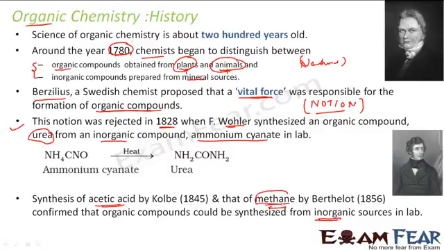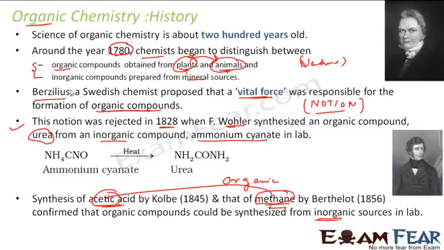So you see, methane is an organic compound, acetic acid is an organic compound. Both of these were prepared or synthesized from inorganic substances in the lab by these chemists. So hope you understand why this word organic came, because earlier they differentiated based on the source. If it is from plants and animals, they used to call it organic compounds. If it is from minerals, it is called inorganic compounds.